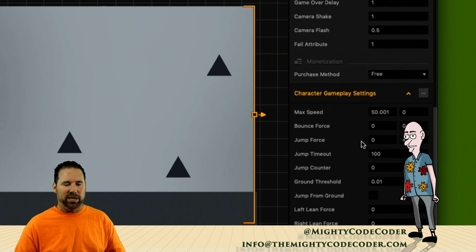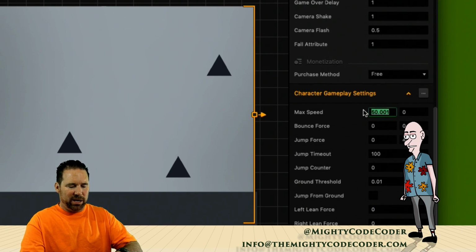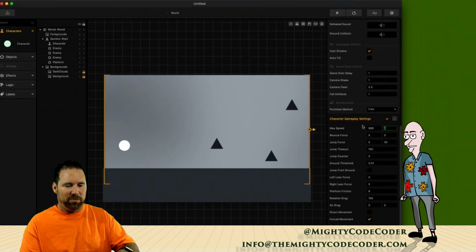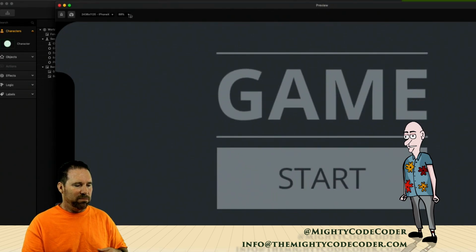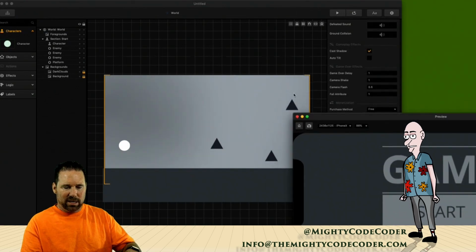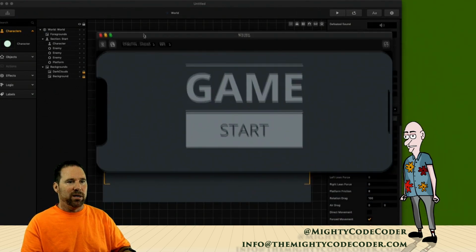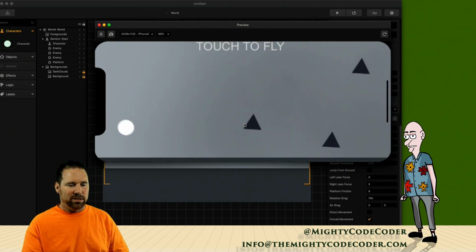Okay, so max speed, that's something we're going to change later with the time warp, but you can change the speed of a character. It's at 50 right now. So I'm going to set it to like 999, really fast, so you can see the difference. If I play that, you're going to see a game. Let's make this so it's in a spot you guys can see, right up here over my left shoulder. I'll hit start, and there it is.